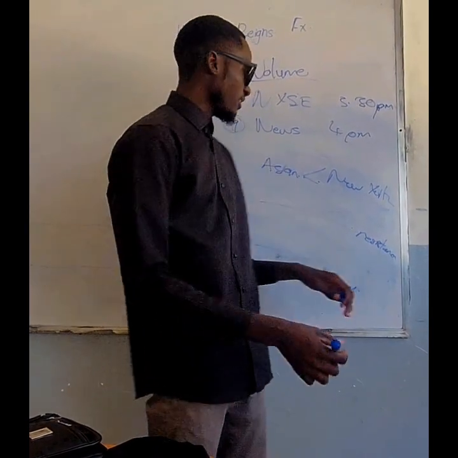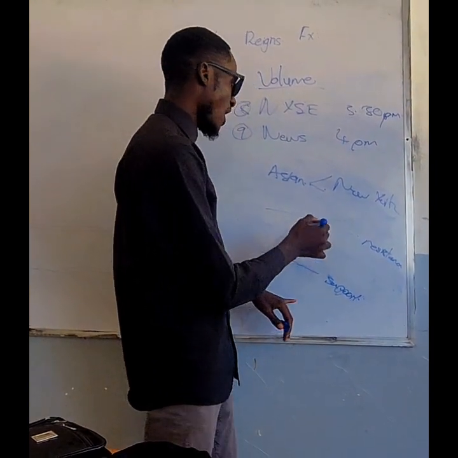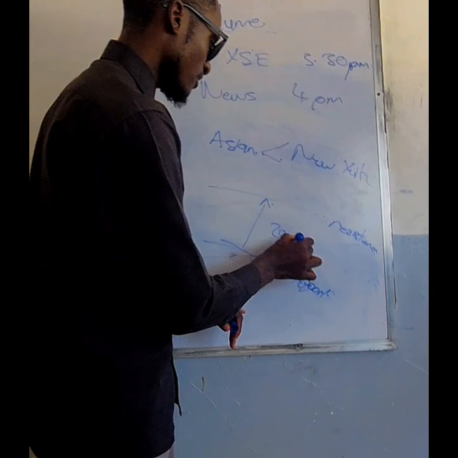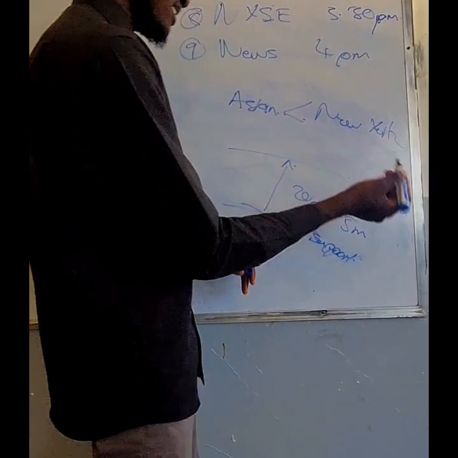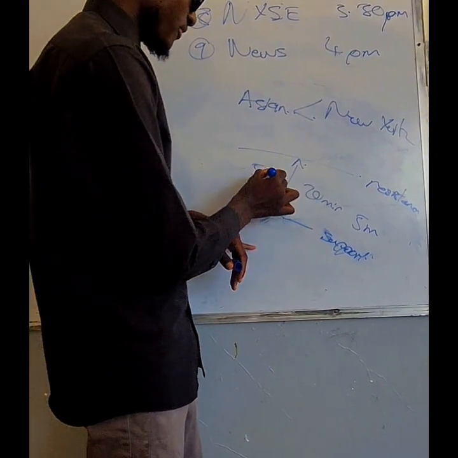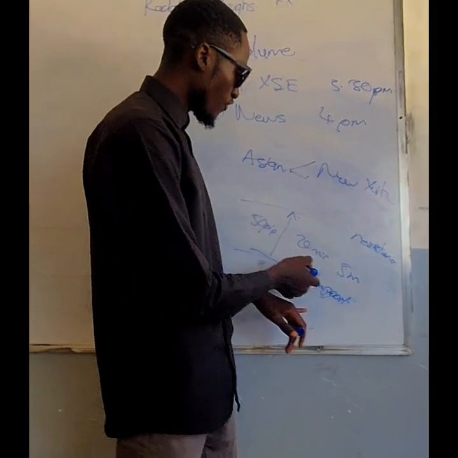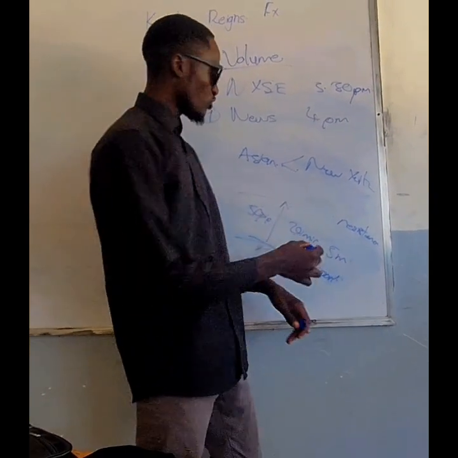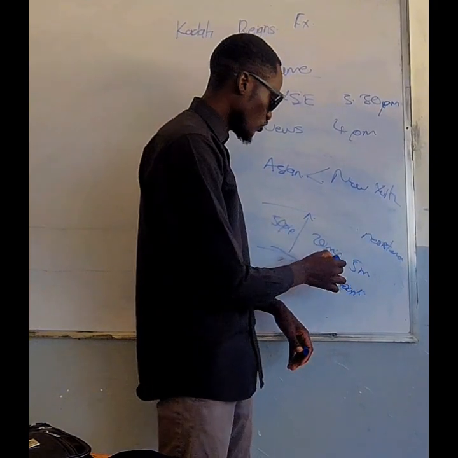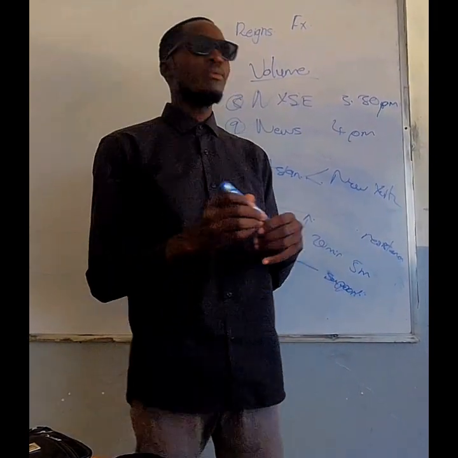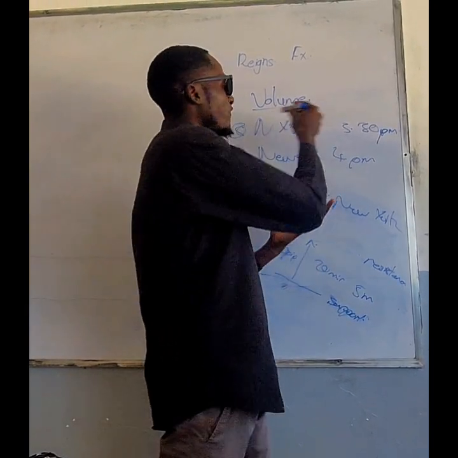In the Asian session, the time it takes for price to go from here up to here can be 20 minutes, and in the New York session, it can be something like 5 minutes, right? Let's say this is something like a 50 pip range. So in the Asian session, it can take 20 minutes to move from here to here, but in the New York session, it can take something like 5 minutes to move across the 50 pip range. So that is what I mean when I'm saying volume.